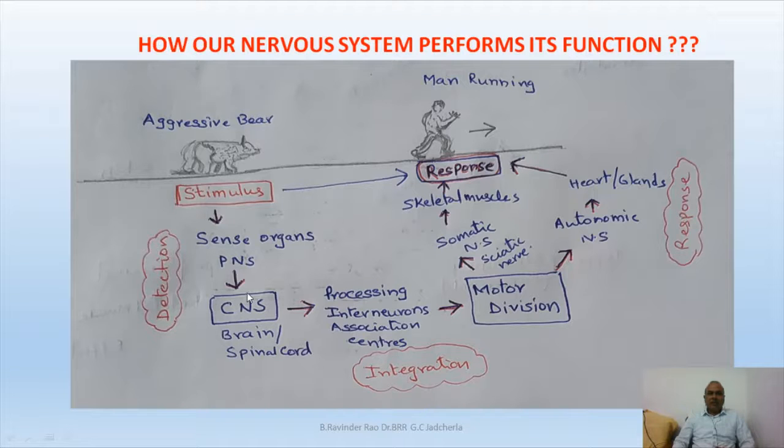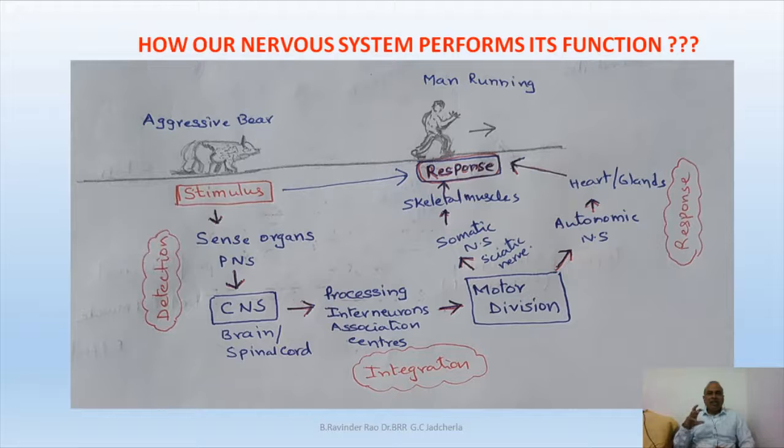The central nervous system is of two types: one is called the brain and the other is called the spinal cord. Immediately the information goes to the central nervous system, where there are several reception centers. These reception centers take the information and give it to the interneurons. The interneurons, which are situated in the association centers, analyze the information: what to do, what not to do.